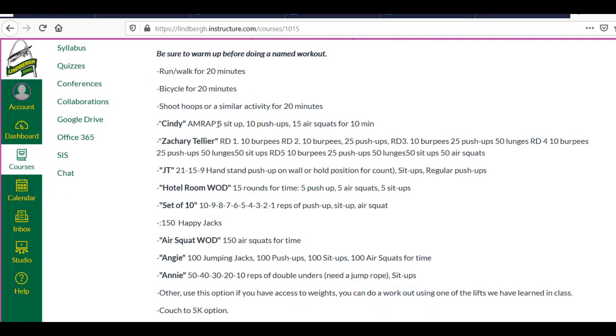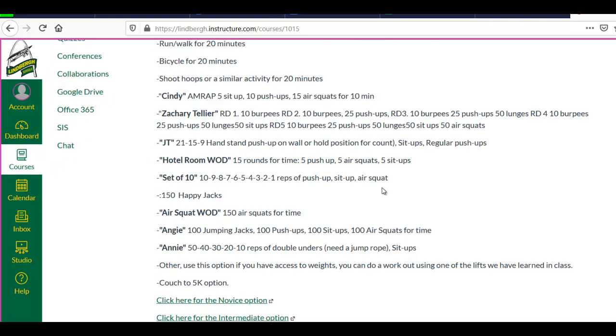Then we get into our named workouts. Most of these named workouts we've done before. I'm not going to go through each of them because you should be familiar with them. The details are listed next to the workout, so you should be able to get it from there. So that's the second kind of set of options here from Cindy down to Annie is these workouts. And if you find one that you like, you can do that as well.